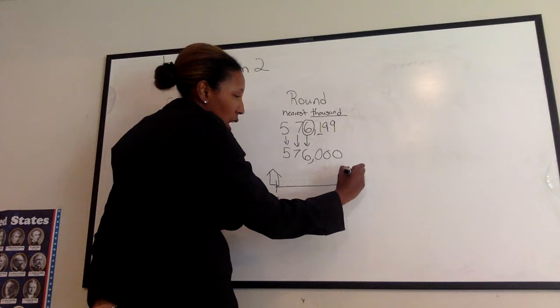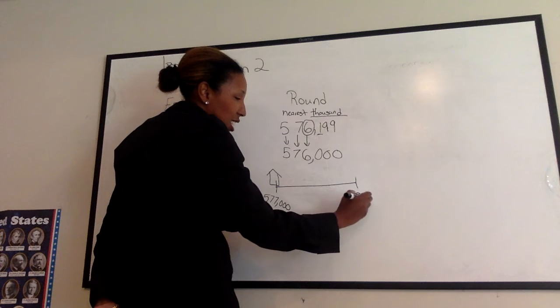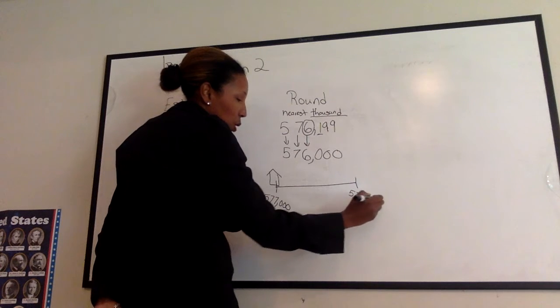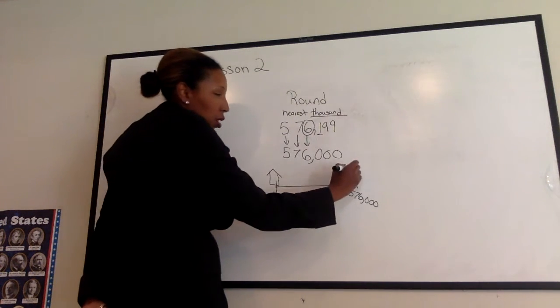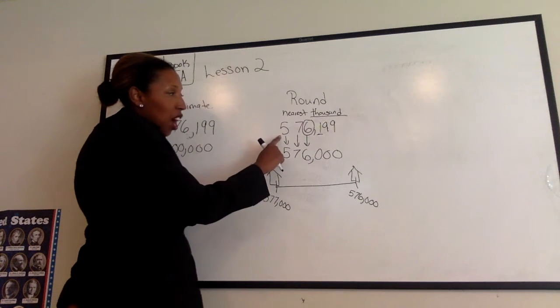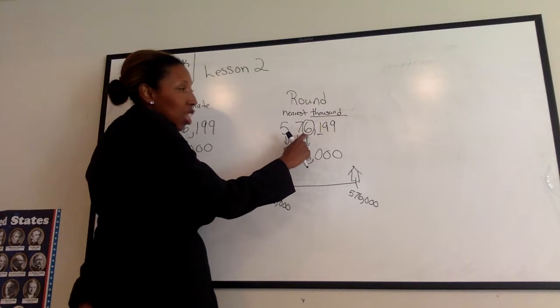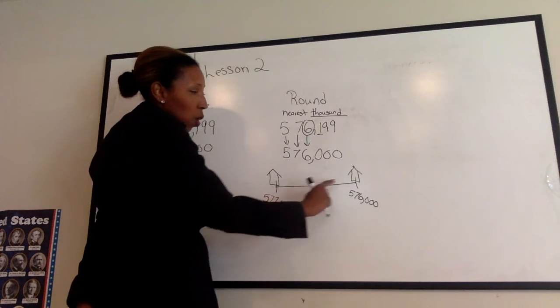And here I have the house 576,000. For some reason that number is giving me some trouble today. All right. Now, I draw my house. If I have an actual number, 576,199, I would see where it would fall.